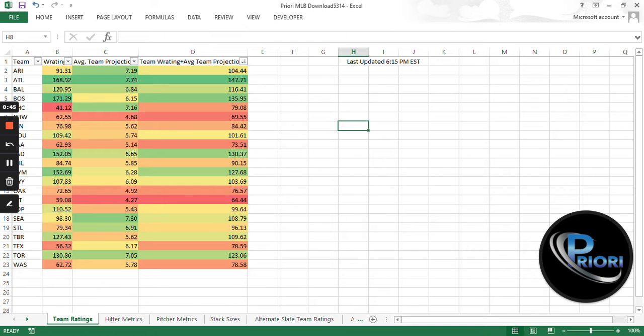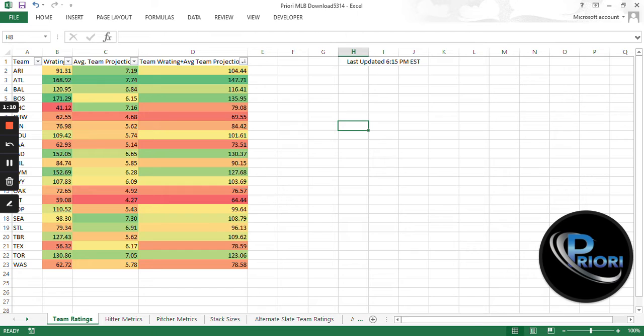We'll dive right into it. And just so you guys know, it is not currently sortable on the site. You're going to see me sorting a bunch of things, but all you got to do is hit that download button on the site. It's on the top of the page at mobile, on the bottom of the page on your computer, and you'll be able to download and have a sheet that looks very similar to this that you'll be able to sort and do everything that I'm doing in this regard.